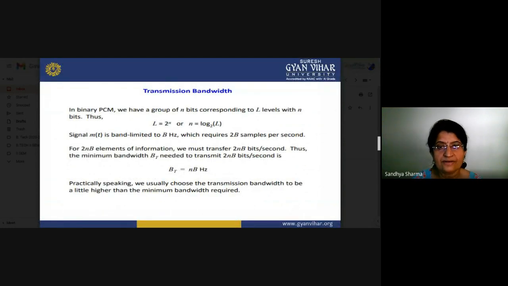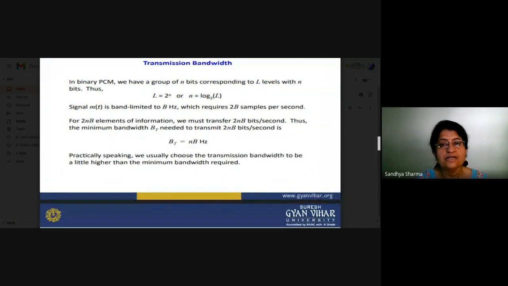Now we will discuss the transmission bandwidth. In binary PCM, we have a group of n bits. PCM is pulse code modulation, and in this type of transmission your continuous signals will be converted into discrete form, and then we take different samples, and those samples will be represented by a number of bits. Suppose you take n bits for representation. What is the relation between the quantization level and the number of bits? L is equal to 2 raised to power n, so small n is equal to log 2 L. L is the number of quantization levels, and small n is the number of bits.